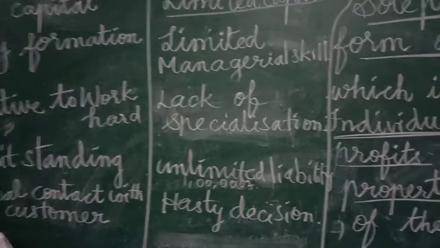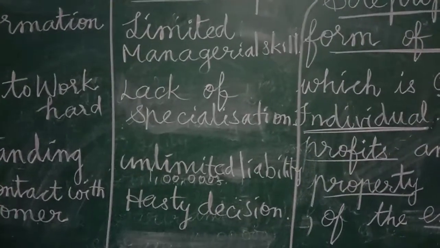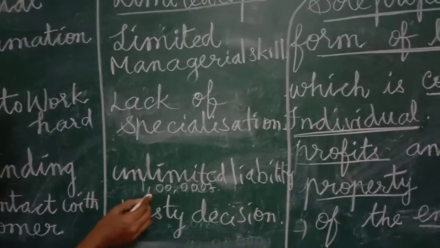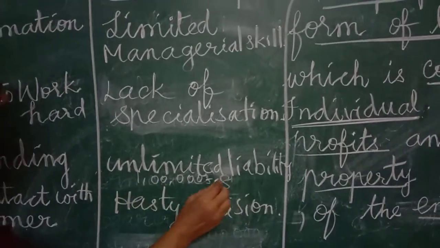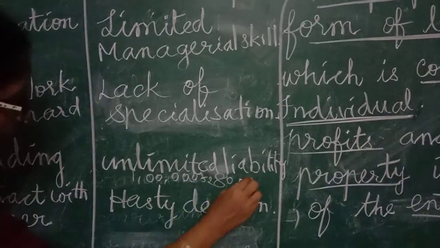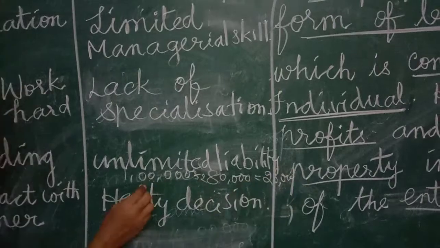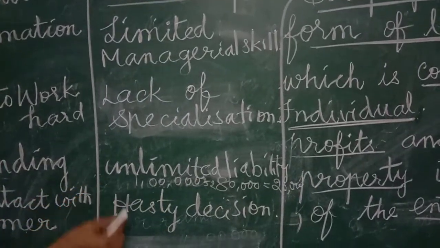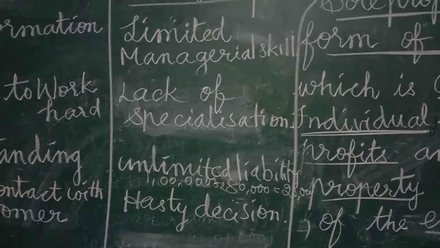Before that he has to make payment to the creditor. He has to give the creditor 1 lakh rupees, whereas he has only 80,000 rupees. The remaining 20,000 rupees he has to bear out of his personal assets, personal income. That is called unlimited liability.